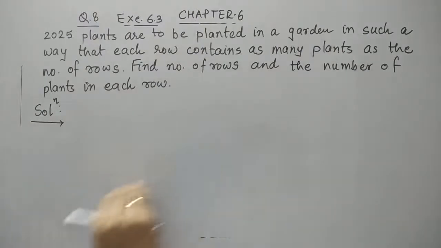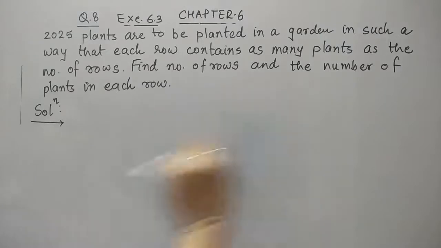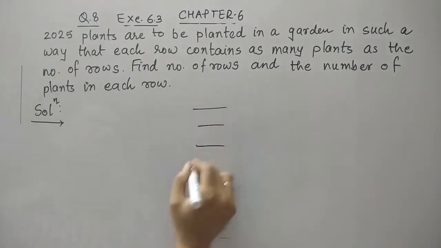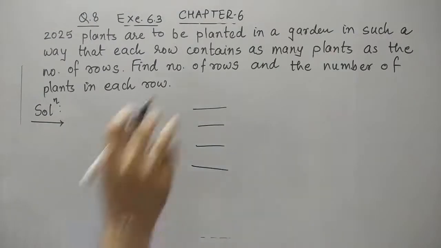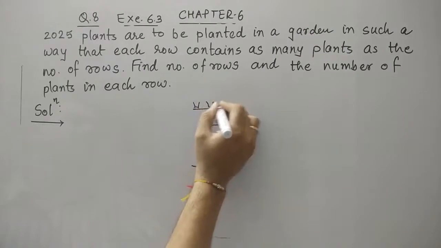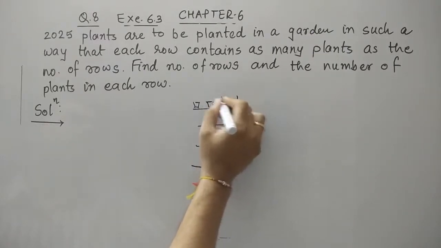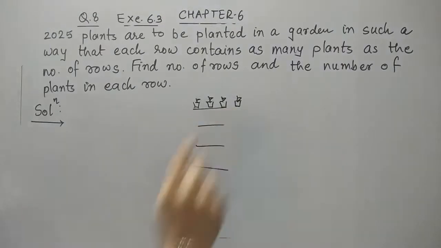जितने टोटल रोज होंगे, सपोज टोटल रोज 15 है. रोज मतलब like this, these are called the rows: 1, 2, 3, 4, like this, as we are sitting in benches, first bench, second bench, third. So these are the rows. तो हर एक रोज में कितने प्लांट्स हैं? As many plants as there are number of rows. अगर टोटल 4 रोज है तो there are 4 plants in each row.